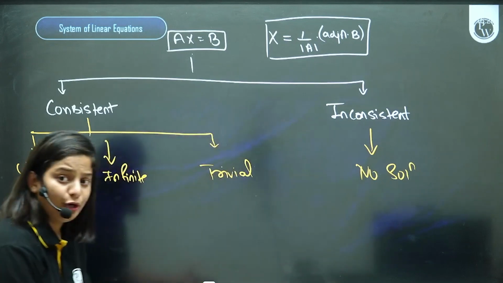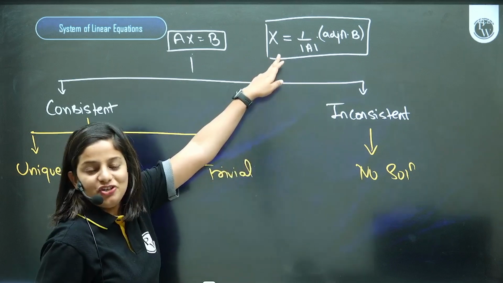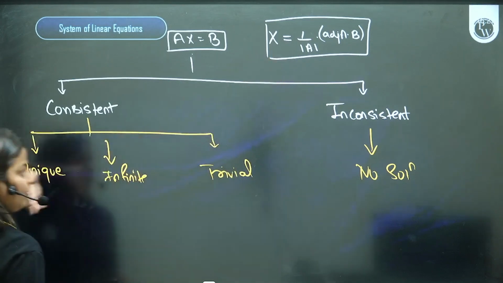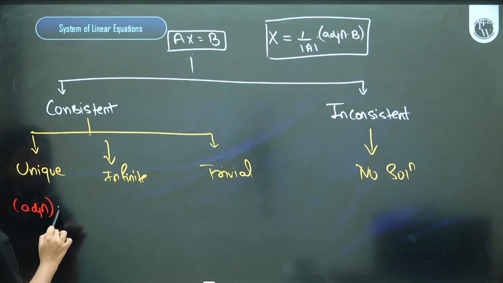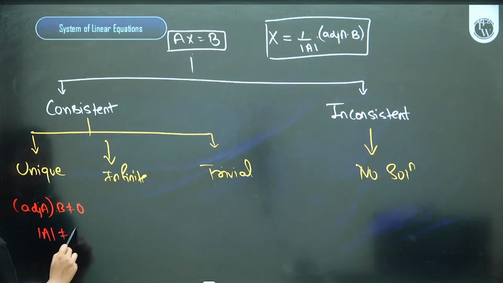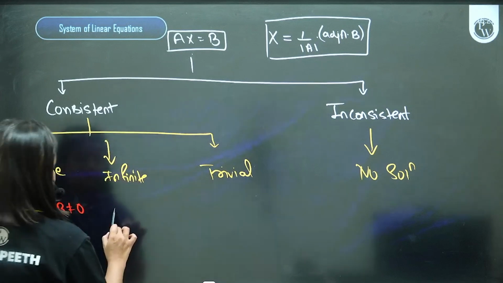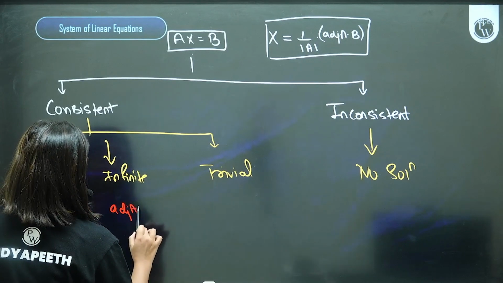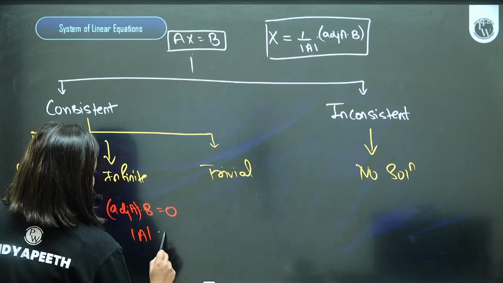So, bachcho, for unique solution, what is the condition? I'll refer with respect to them. Adjoint of A into B is numerator and determinant of A is denominator. For unique solution, you should have both the values, numerator also non-zero, determinant of A, denominator also non-zero. For infinite solution, you should have adjoint of A into B 0, determinant of A 0.